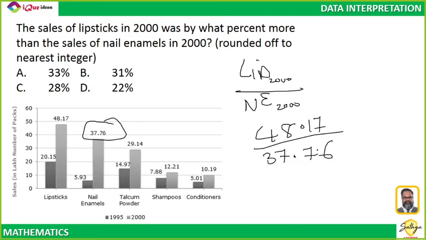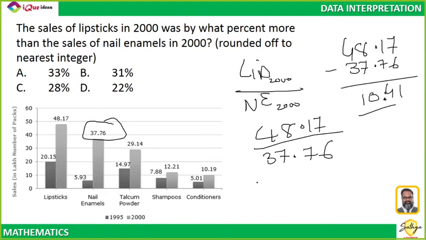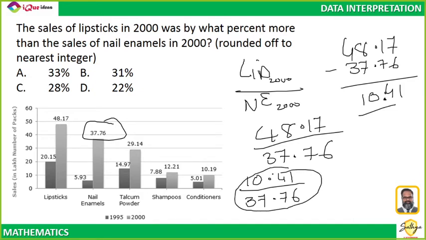So 48.17 minus 37.76, how much is the difference? So the difference is 10.41. So all I have to identify is 10.41 is what percentage of 37.76, right? So first I identified the difference and then I have to find out what percentage it is. So 10.41 is what percentage of 37.76.